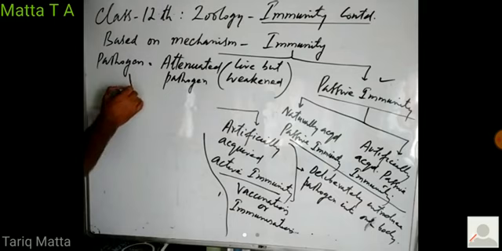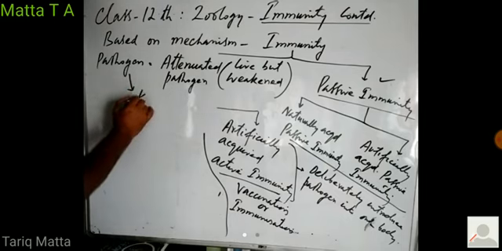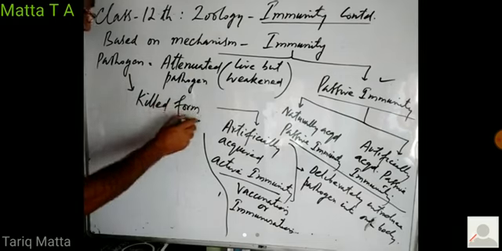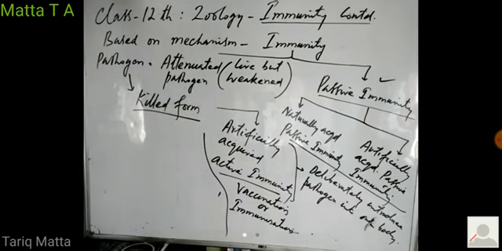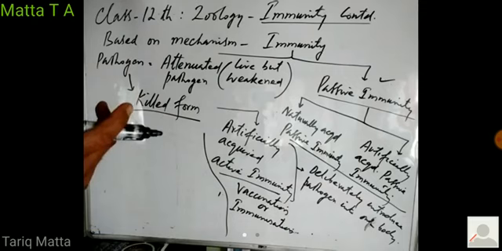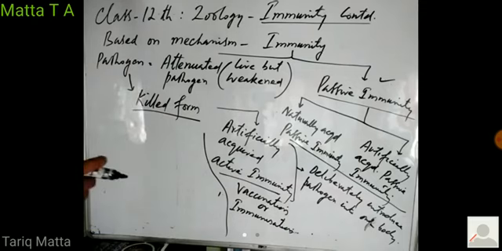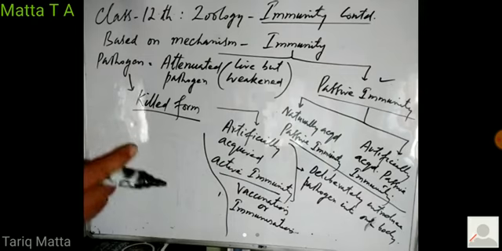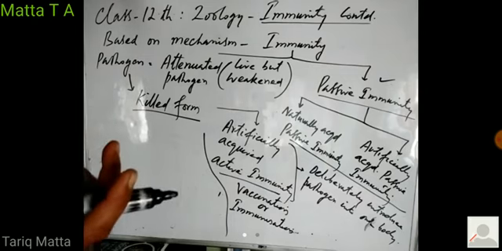Or the pathogen may be introduced into the body in killed form. The pathogen is killed and then introduced into our body, so that the antigens present on the cell surface of this killed pathogen are recognized by our immune system, and the immune system forms defensive cells and antibodies against it,